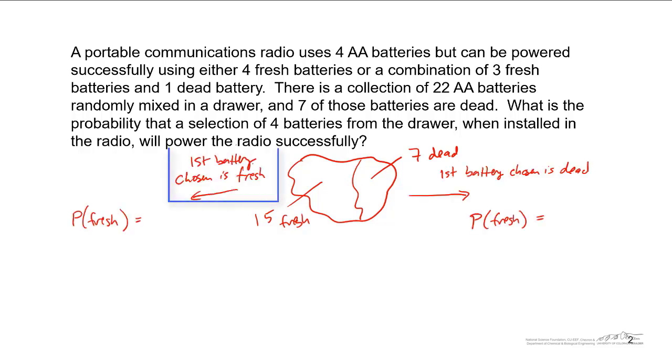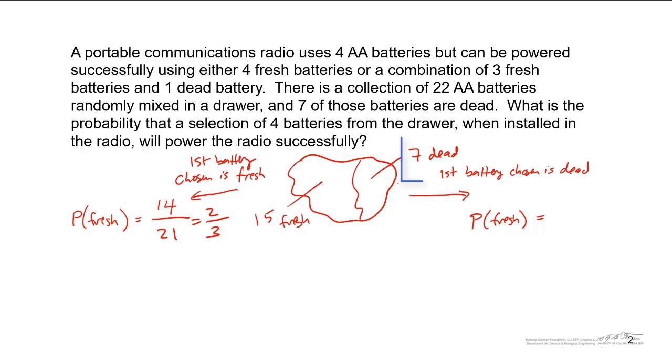On the left, the first battery chosen is fresh, so we've already taken 1 fresh battery out. If we've removed 1 fresh battery from these 22 batteries, what's going to be the probability, in the second choice, our second pick from the drawer, of getting a fresh battery? That's right, if we've already removed 1 battery in our first choice, there are 21 batteries remaining, but there will now only be 14 batteries that are fresh. So the second battery chosen, there's a 2/3 chance that it's going to be a fresh battery.